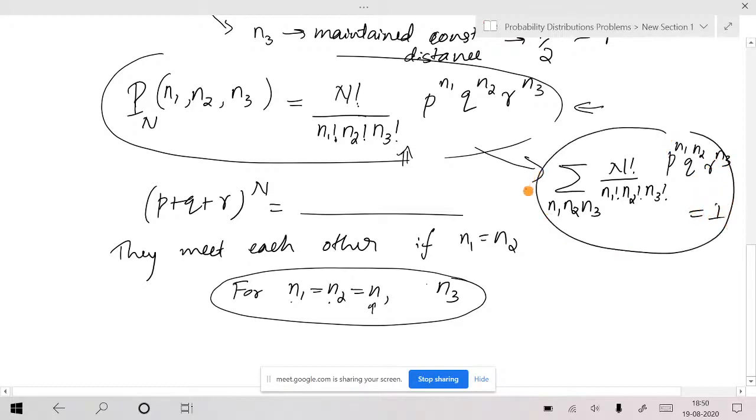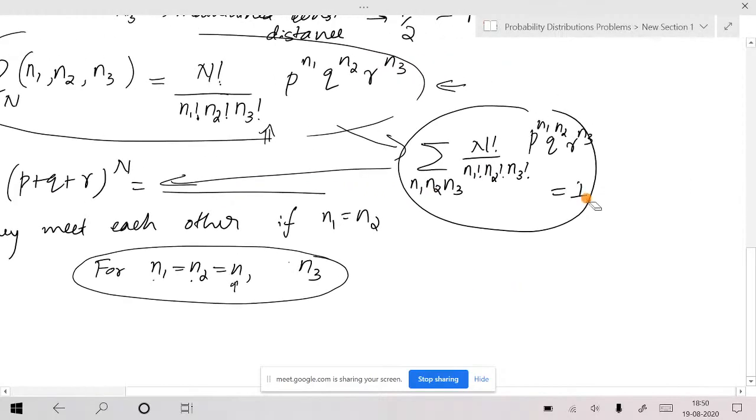Because this is nothing but (p plus q plus r) to the power n. Again n1, n2, n3 all run from 0 to n. If you take that idea, then this is nothing but (p plus q plus r) whole power n. That should be equal to 1.